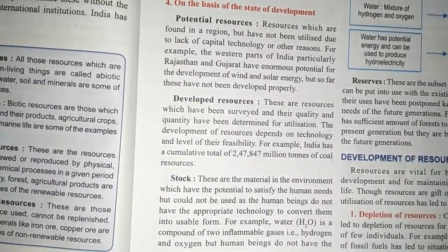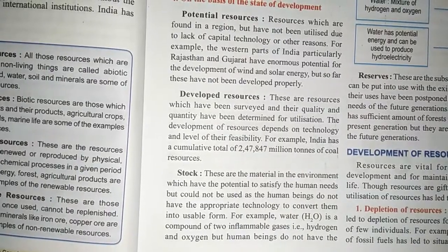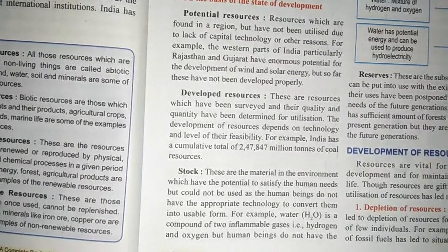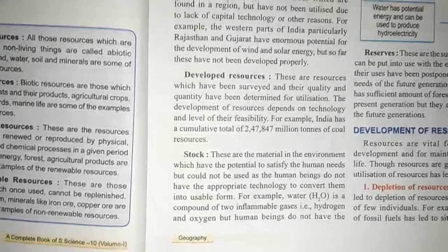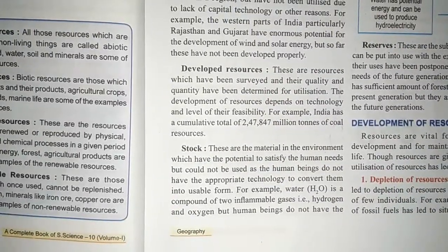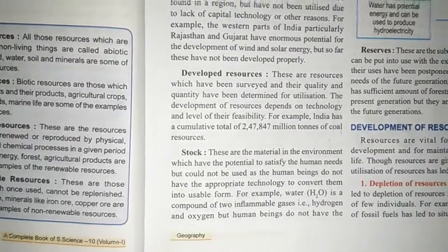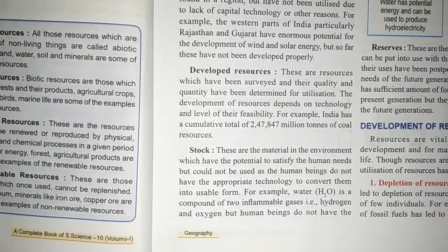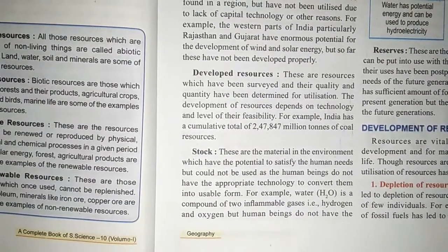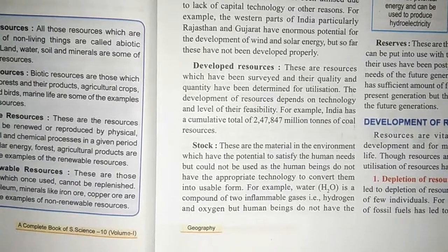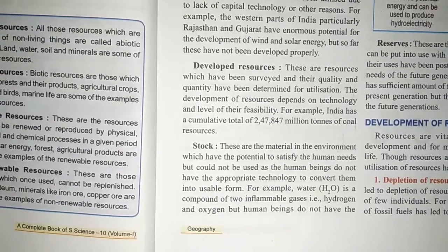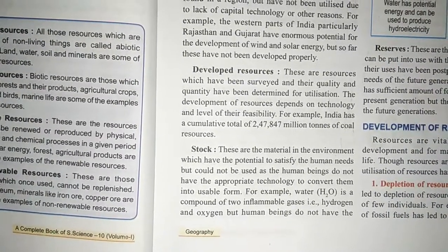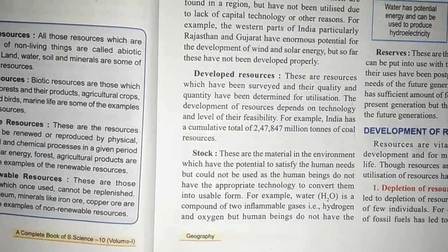Developed resources are those resources which are surveyed and their quality and quantity have been determined for utilization. Stock are those materials in the environment which have the potential to satisfy human needs but could not be used by human beings due to lack of appropriate technology to convert them into usable form.